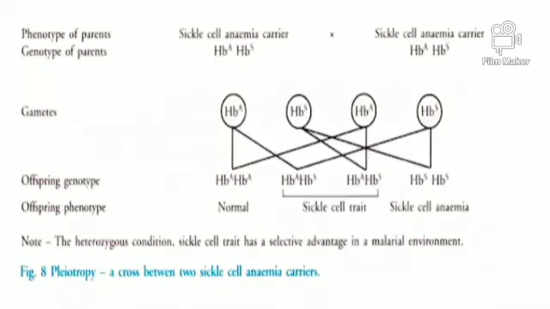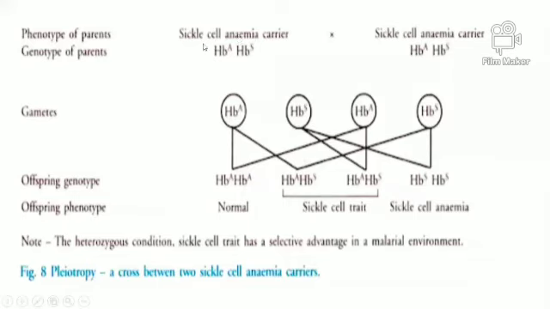For this, we have one example: sickle cell anemia. Sickle cell anemia is a blood disease where the RBCs are sickle in shape and so unable to carry oxygen.